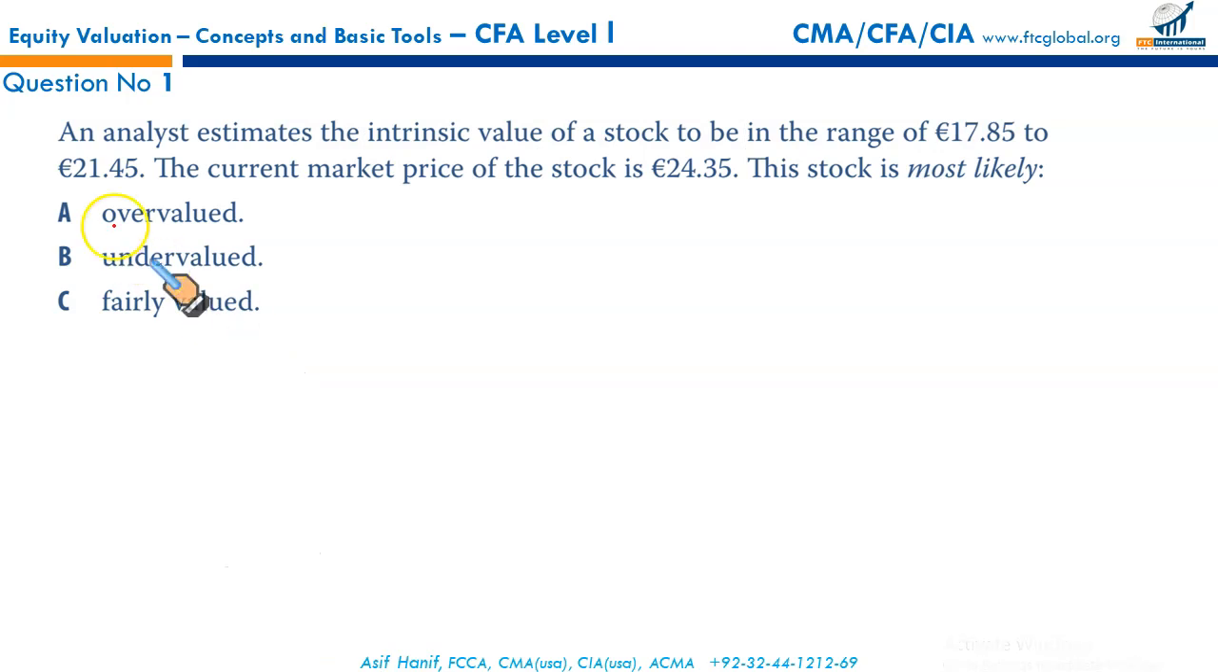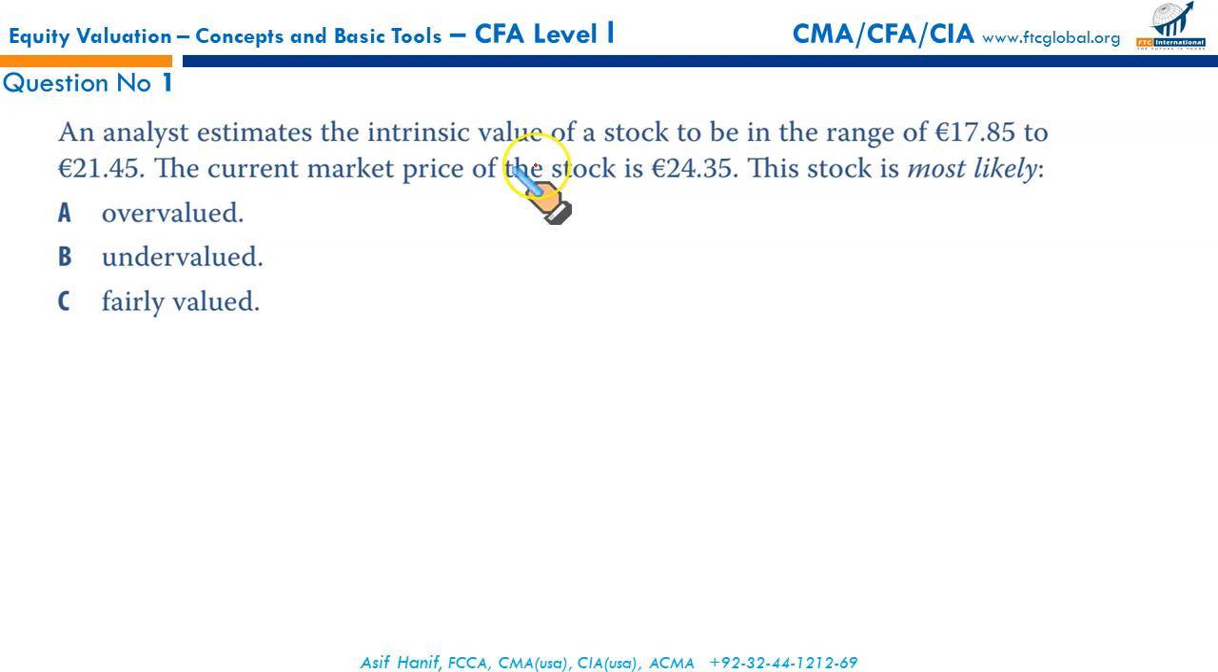Curriculum questions. First question. An analyst estimates the intrinsic value of a stock to be in the range of 17.85 euros to 21.45 euros. That's what he expects the price to be as per his fundamentals, as per his analysis. This is what he believes, being a rational investor. But the current market price of the stock is 24.35 euros, which means his valuation tells him that the price